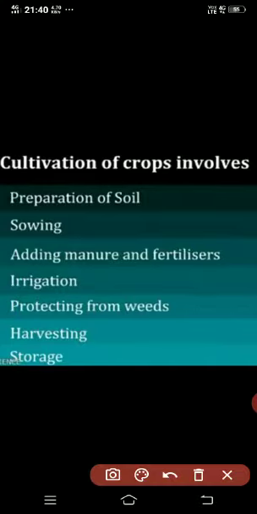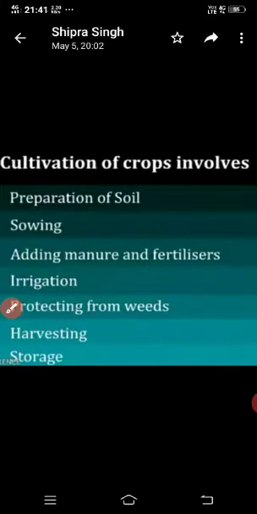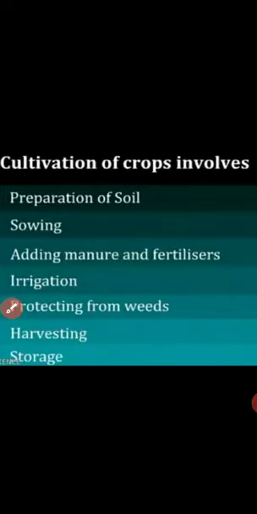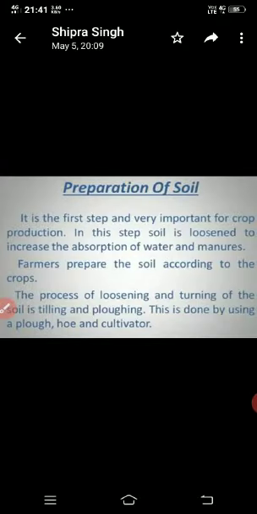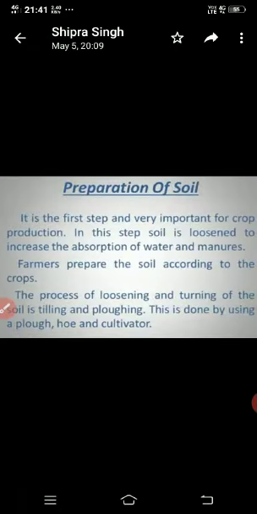Here, preparation of soil, sowing seeds, adding manure and fertilizers, irrigation, protecting from weeds, harvesting, storage. Today, I am going to cover only preparation of soil. In this chapter, preparation of soil is the first step and very important for crop production.